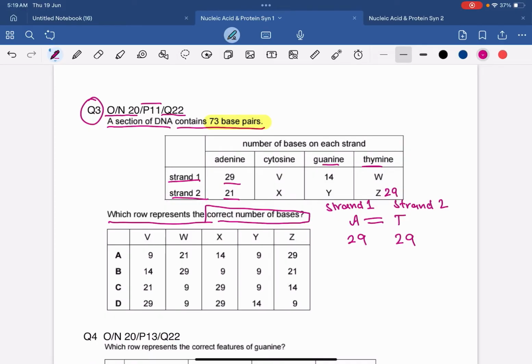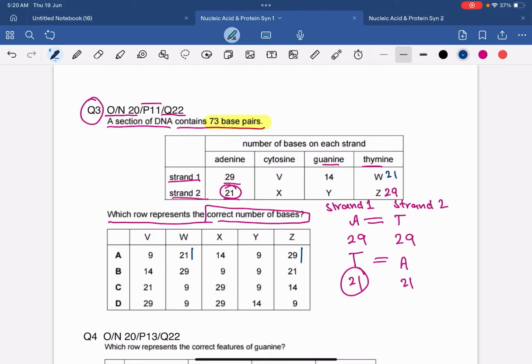Similarly, in the strand 2 there are 21 adenine, right? If there are 21 adenine in the strand 2, we know that adenine always pairs up with the thymine. So adenine will pair with the thymine of the strand 1, which means that how many thymine will there be in the strand 1? There will be 21 thymine in the strand 1. So W is going to be 21 and Z is going to be 29. Okay, we already know now that the answer would be option A, but we are going to solve it further.